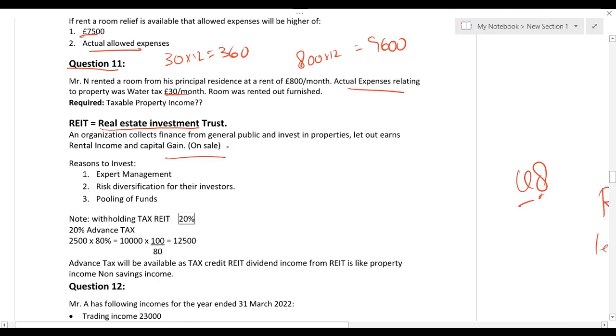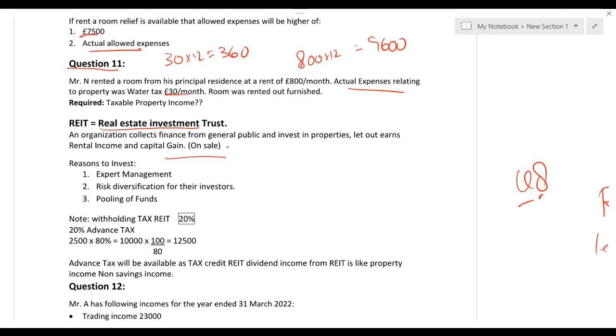Actually, every individual cannot buy properties. So obviously, way back, this idea might have come to the minds of a few individuals, so they created real estate investment trusts. You cannot buy the property individually, but you can buy the shares of a real estate investment trust. And what a real estate investment trust does is take money from a number of shareholders and then invest in properties.